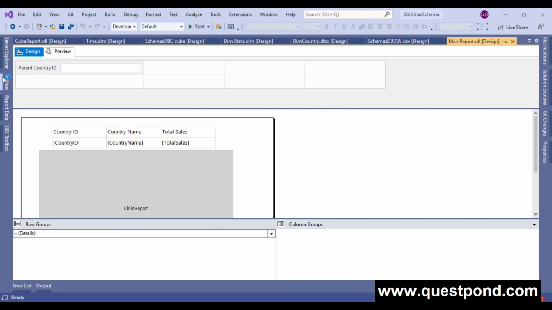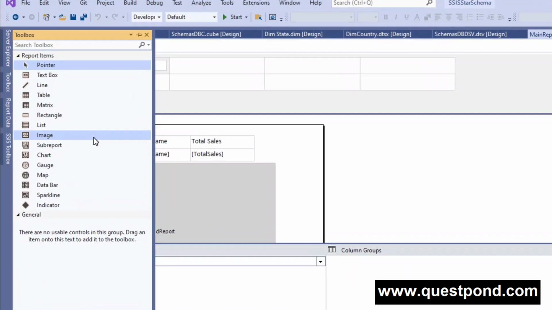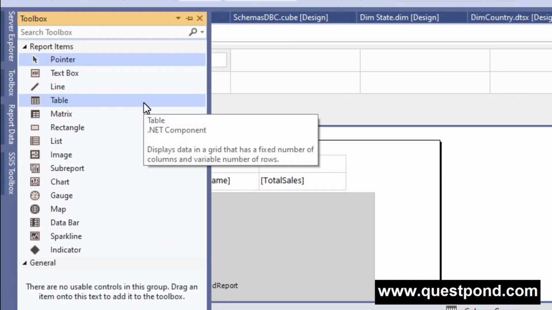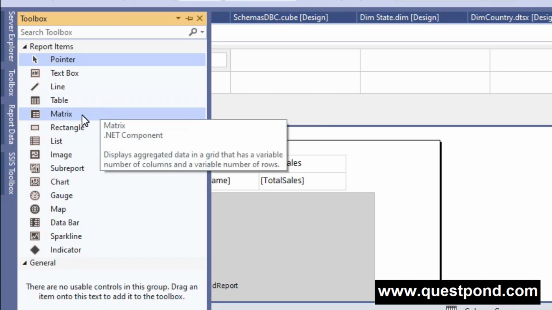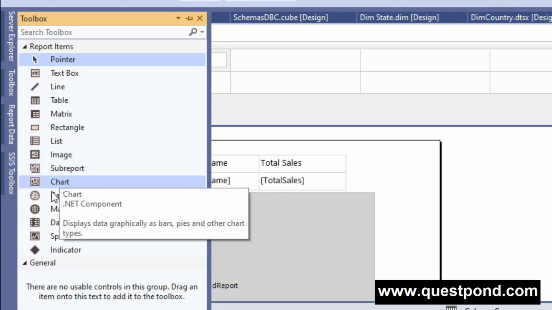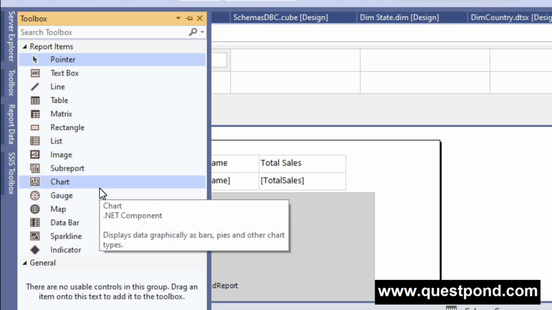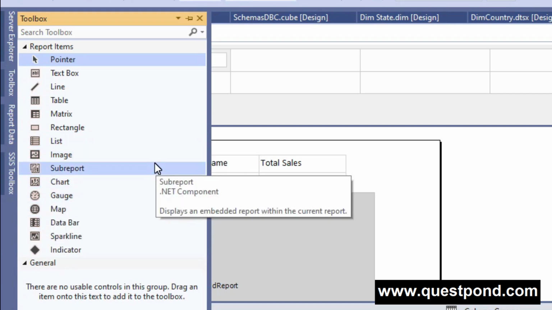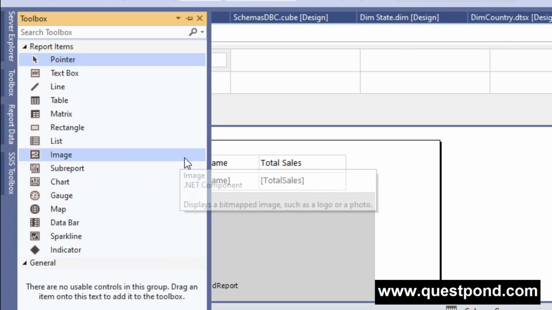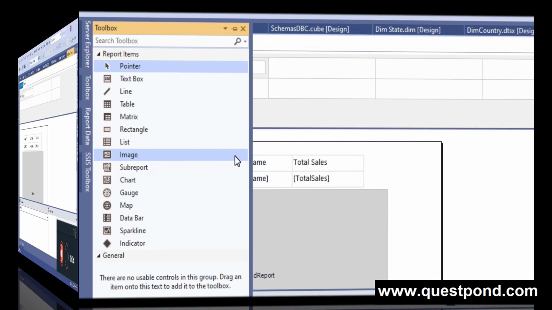So if we go to our toolbox, that is the SSRS toolbox, here you can see that we have different types of data regions, that is the table, matrix, list, chart, gauge. All these are data regions present in an SSRS report. So you can name any few of them whenever you get this question. So hey guys, this is all about this question. Now let's move on to our next question.